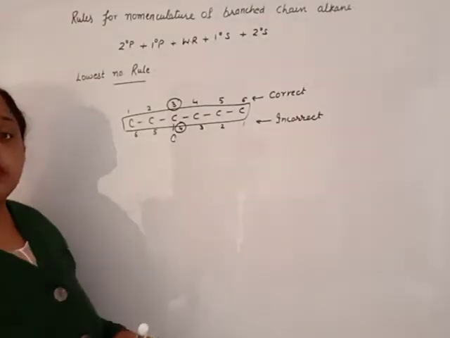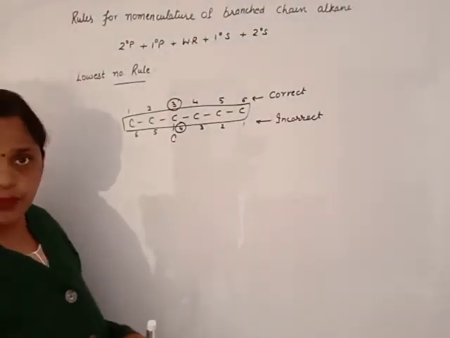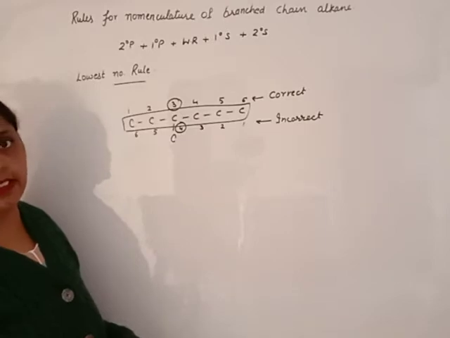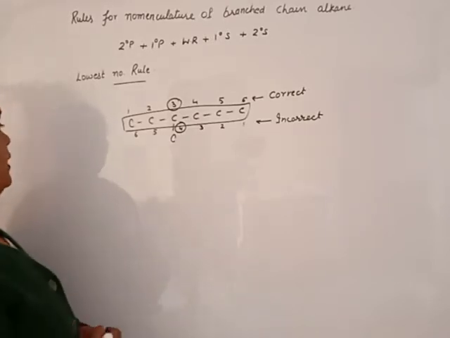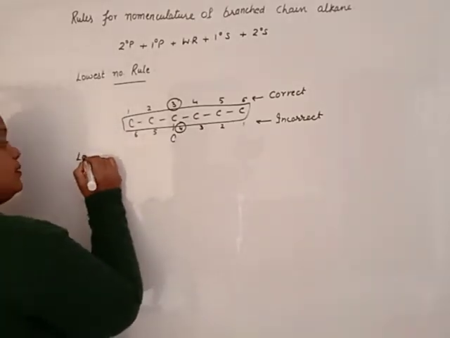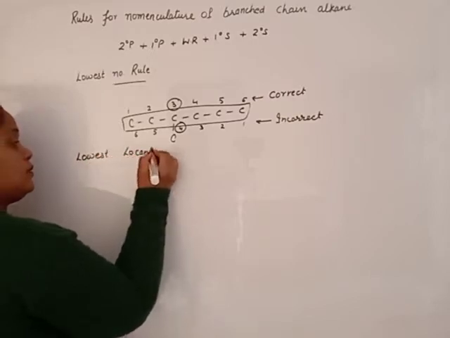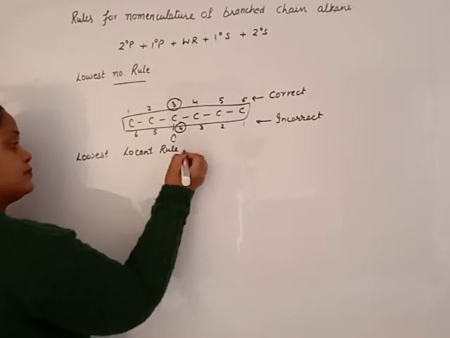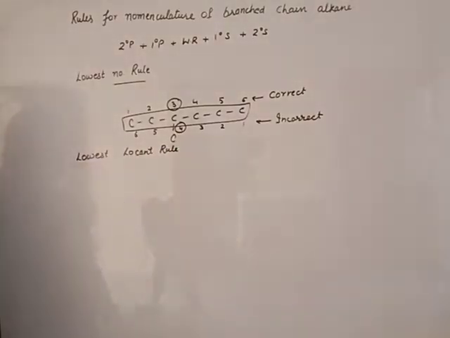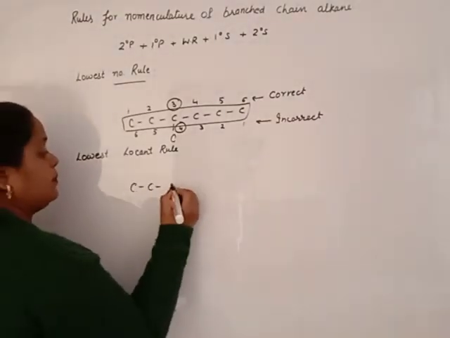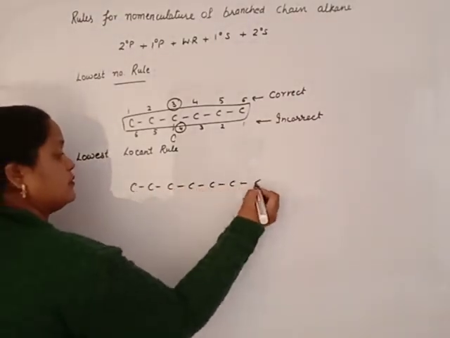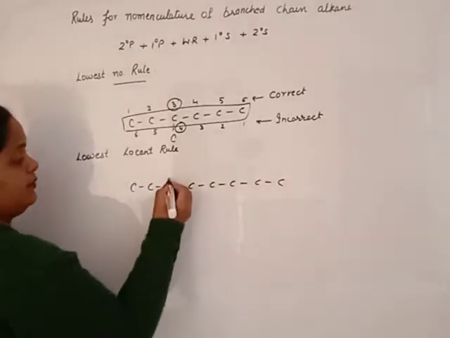If two or more side chains are there, then we will apply the lowest locant rule. Beta, in this case, if two or more side chains are there, then suppose the same compound, this is the compound we have.